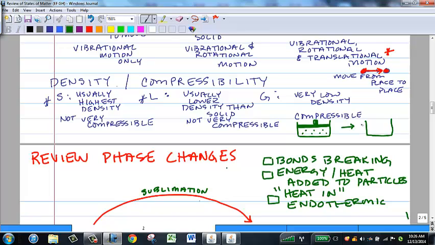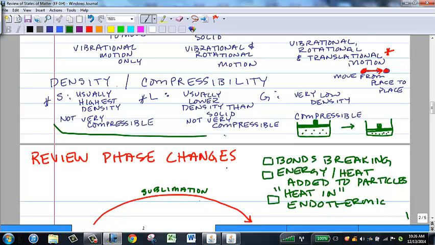So if I have a container with a movable wall like this, that's typically called a piston, I can push the piston down, and when I push the piston down, it will take up some of the space between the molecules, and the molecules will just be closer together than they were before. But they will still be in the gas phase. So we can compress the molecules.